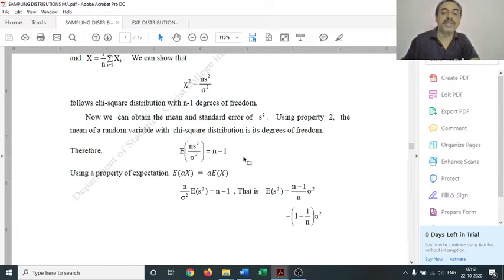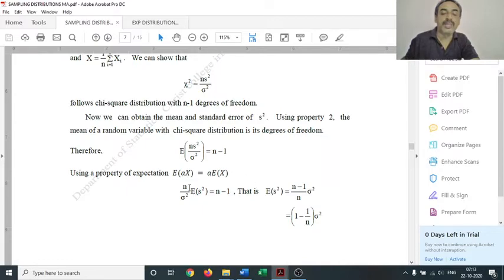We have found that chi-square distribution with n degrees of freedom has mean n. So here, chi-square equal to n S square by sigma square follows chi-square distribution with n minus 1 degrees of freedom. Therefore its mean will be equal to its degrees of freedom, that is n minus 1. Next we have a property of expectation, that is E of Ax is equal to A E of x.